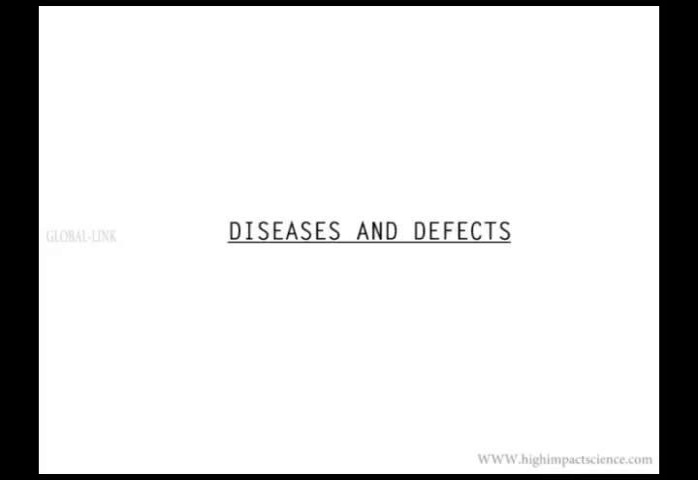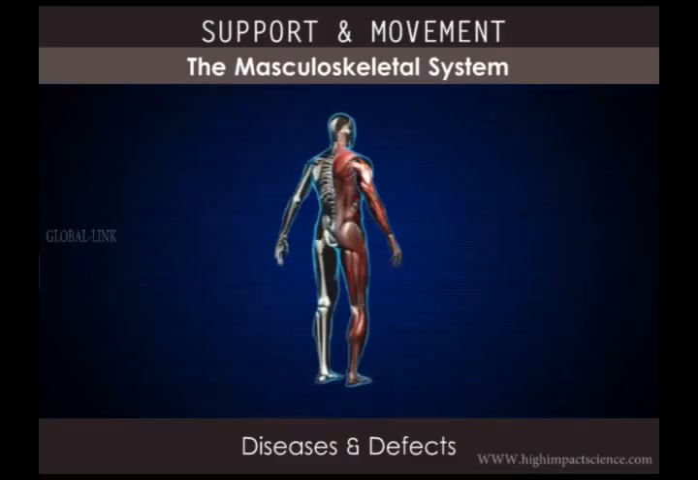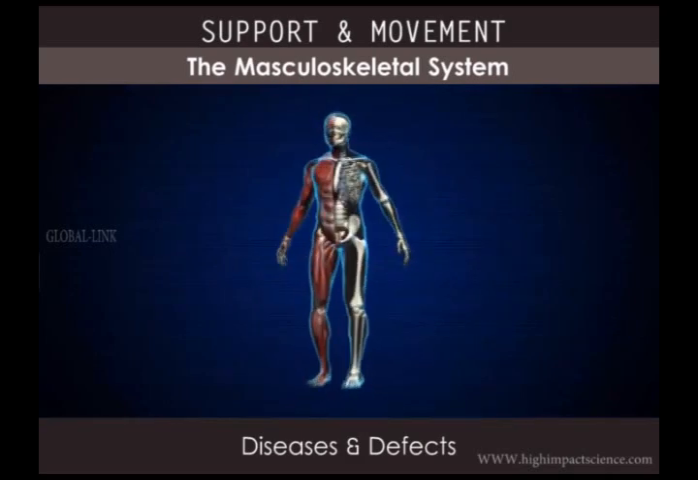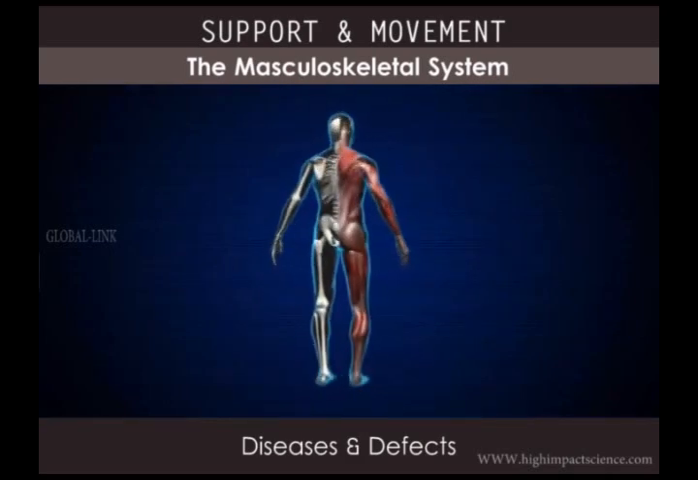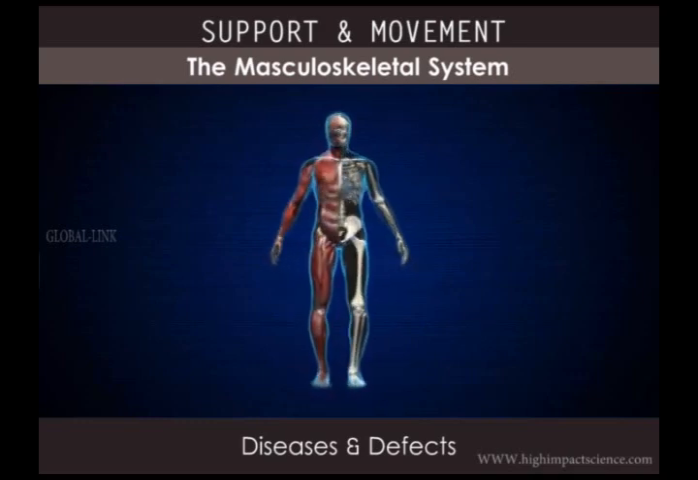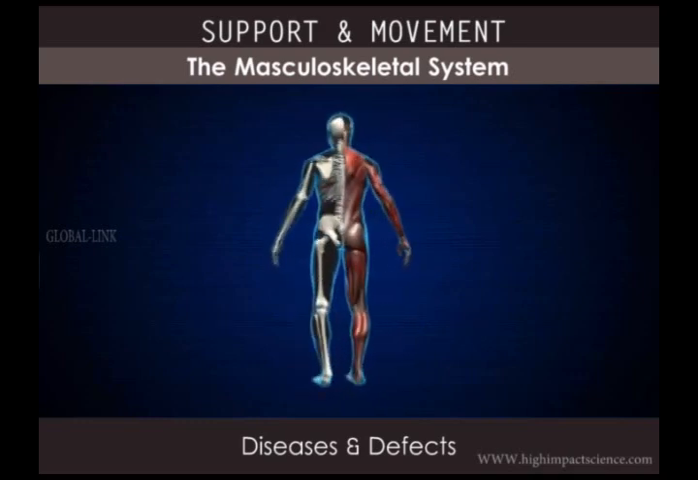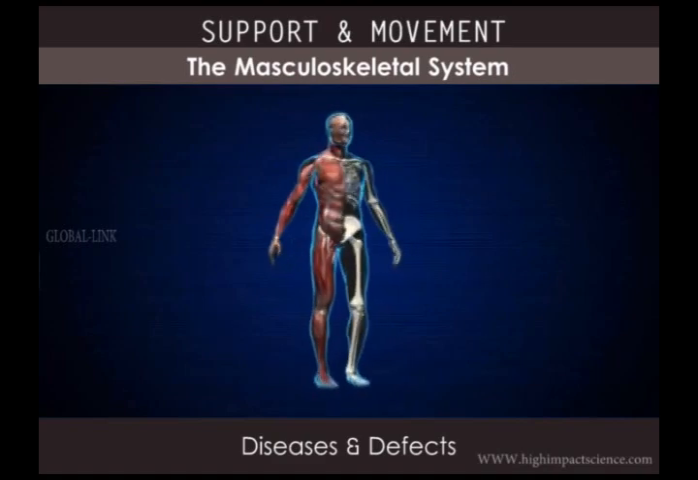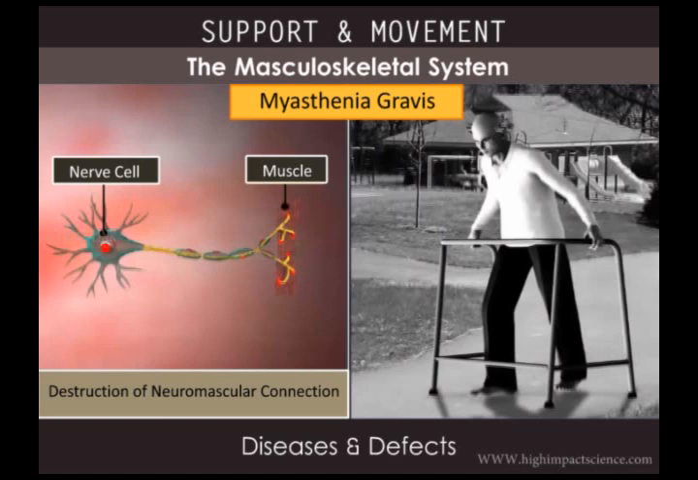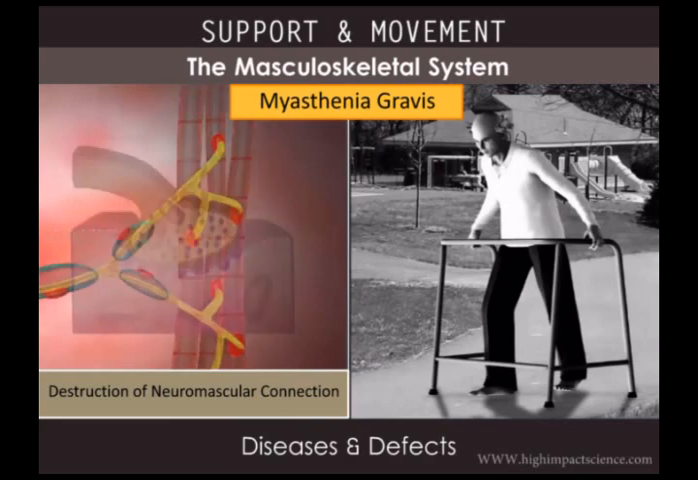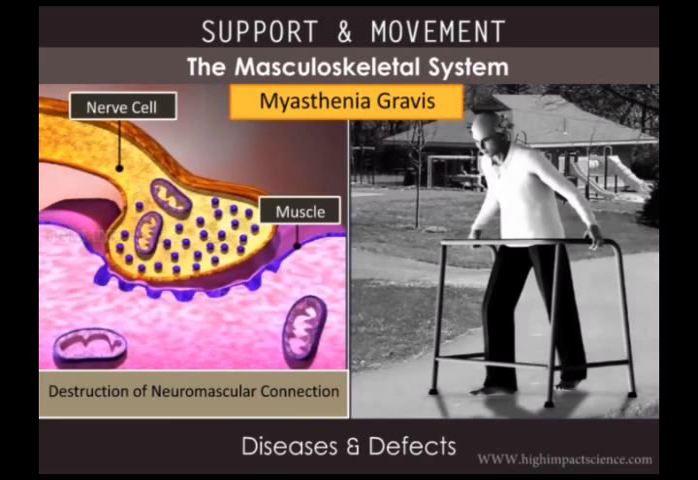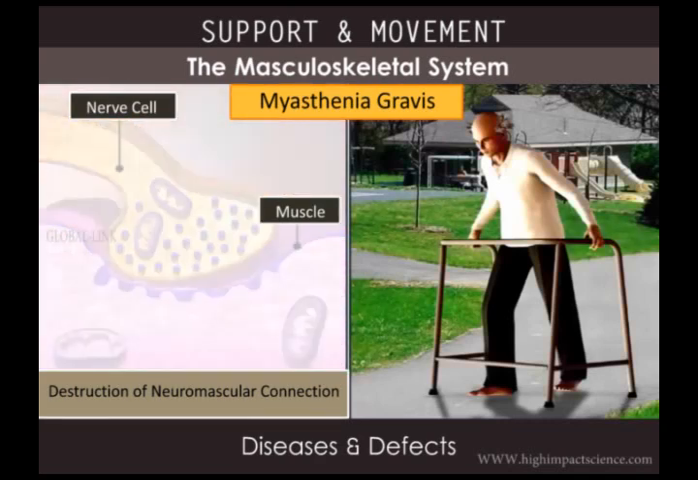And finally, diseases and defects of the musculoskeletal system. So, the skeletal and muscular systems function in a perfectly coordinated manner. However, over a period of time, these systems may begin to show wear and tear or exhibit some disorder. One such disorder is myasthenia gravis, which is an autoimmune disorder that affects the neuromuscular junctions, characterized by fatigue, weakening, and paralysis of the skeletal muscles.